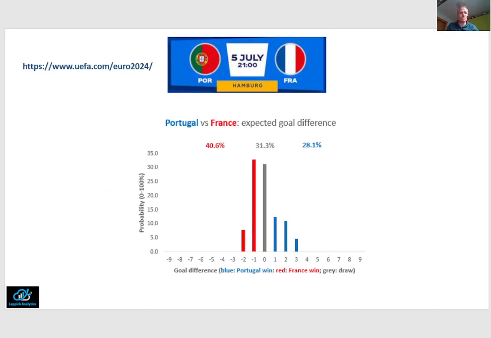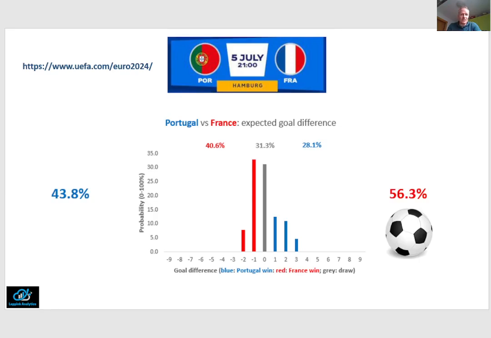Portugal's chances of winning are only about 28.1%. There is a 31.3% chance of a draw and a 40.6% chance of a French win. Now, given that, again, only one team can proceed to the semi-finals, splitting the draw probability into halves, we get